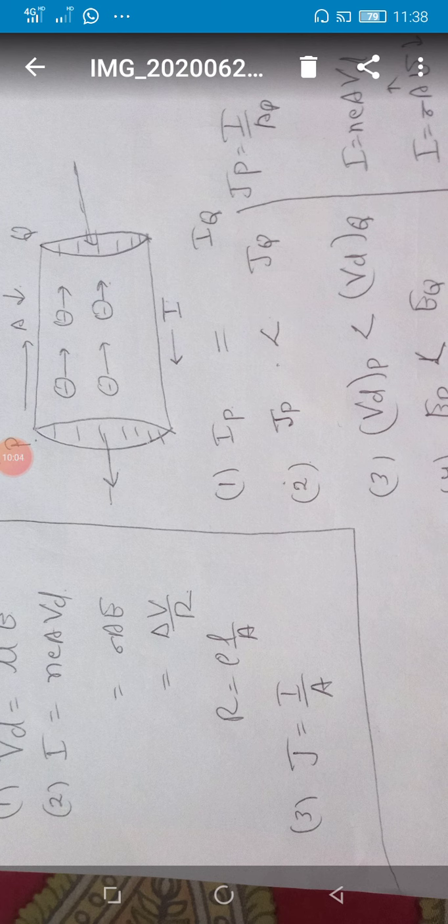Now about drift velocity. Whether the drift velocity is the same at P and Q or not, how will you come to know? From the formula I = nAeVd, student. Now Vd: I is the same, as we have studied before. Now area will decide. Area is higher on the P side, so Vd will become less because I is the same from this formula. So Vdp is less than Vdq, student.